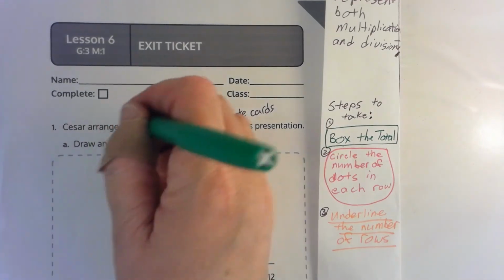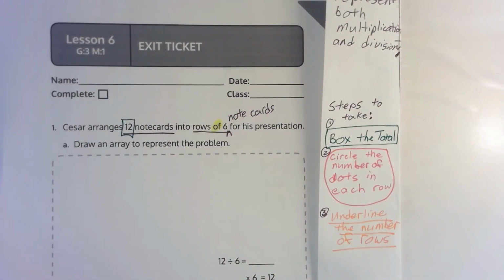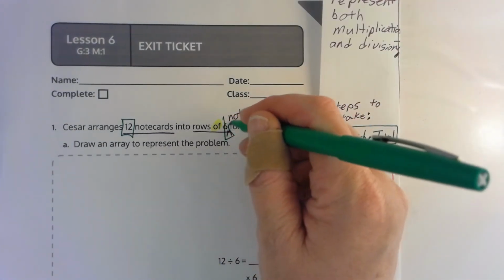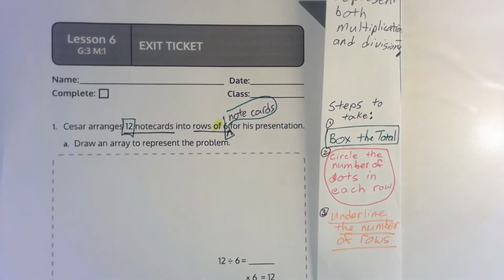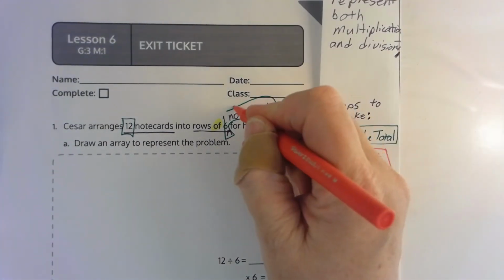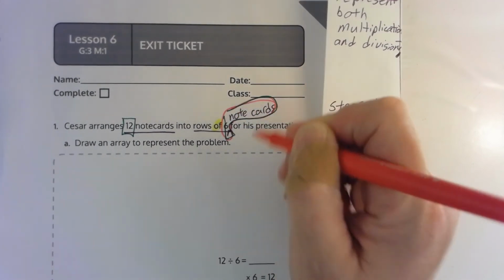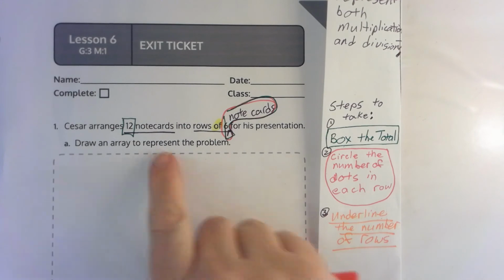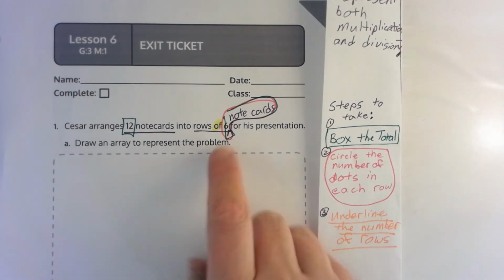It's deceiving because it says rows, so you think you know how many rows, but you don't know the rows. Okay, so first of all, the total is 12. The total is 12, and we know that there are, I need my different color, sorry. We know that there are 6 note cards in each row. Okay, rows of 6 note cards.